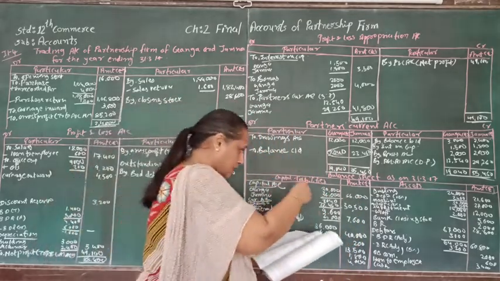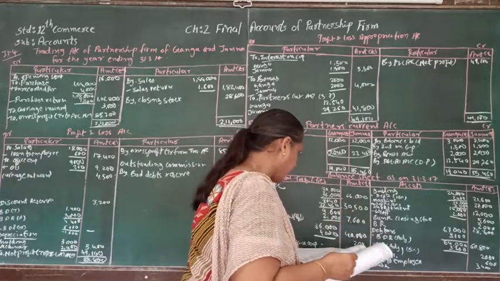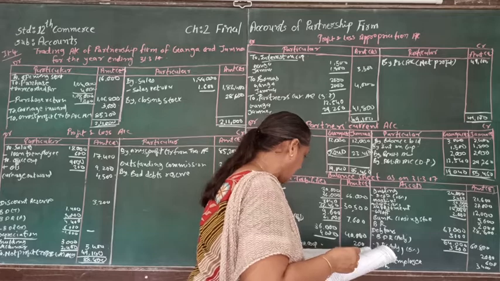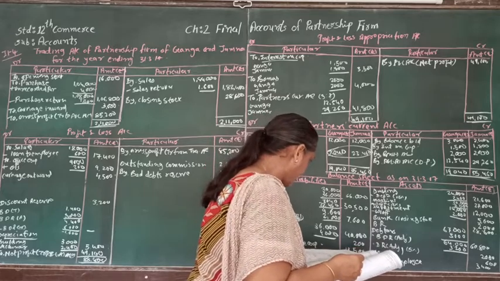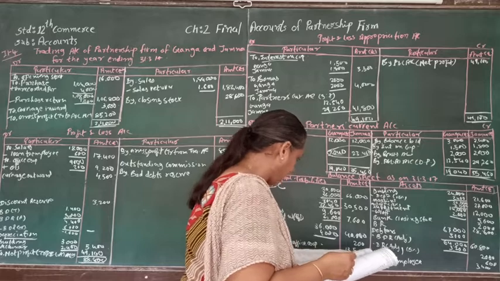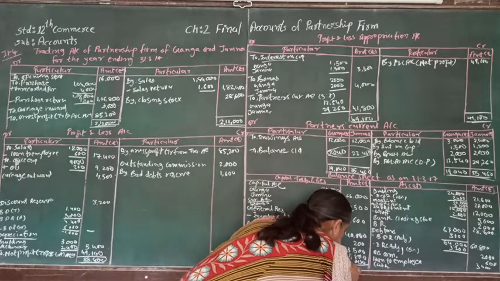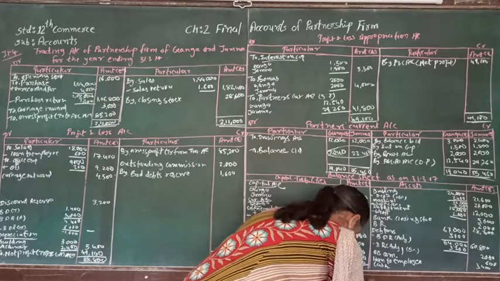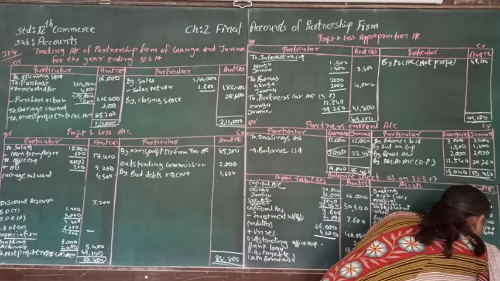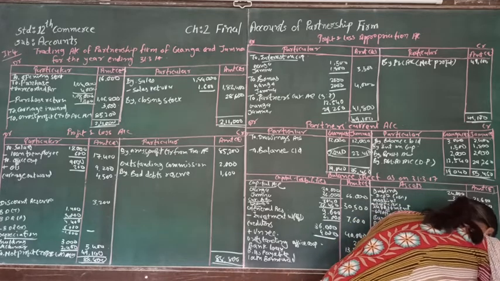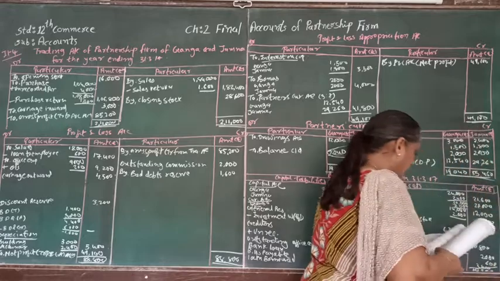And now let's make the total of this. So here 66,000, 30,000, 7,600, 30,500, then 4,000, then 1,800, and 40,000 and 2,000. The total of this will be 1,63,600. So this is the total of both sides.